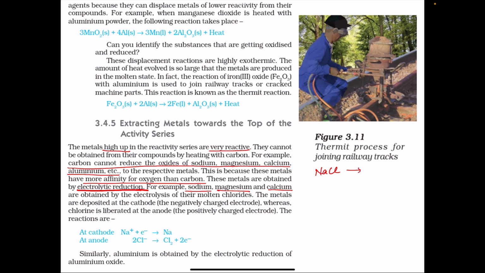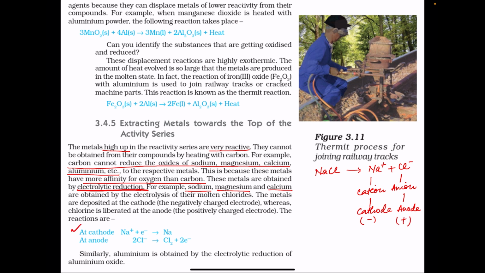This sodium chloride will dissociate into sodium ion and chloride ion. Sodium ion is the positive ion, also known as the cation, and this cation goes to the cathode. Cathode is the negatively charged electrode. Chloride ion, the negative ion, is also known as the anion, and this anion goes to the anode, and anode is the positive electrode.